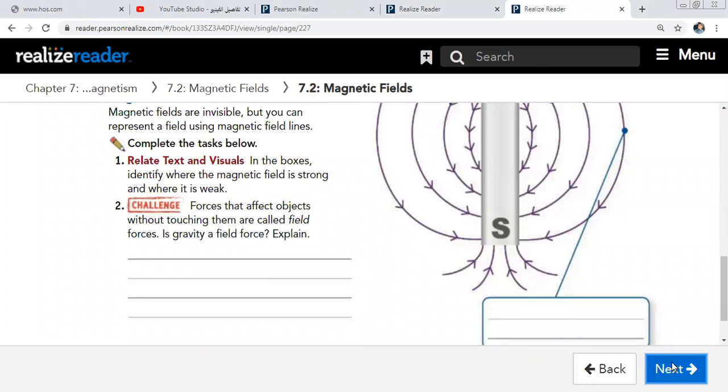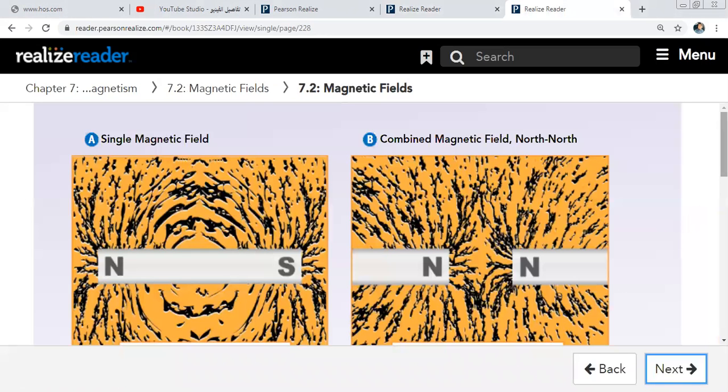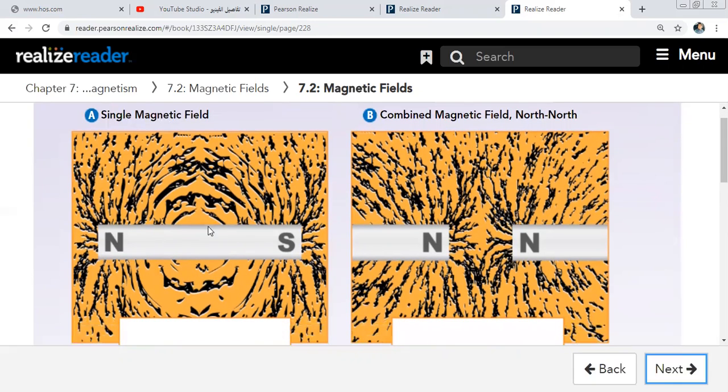Turn to the next page. The magnetic field has two types: single magnetic field and combined magnetic field. Here this magnet is single, so it has only one magnetic field. In this figure we have two magnets, so we have a combined magnetic field.